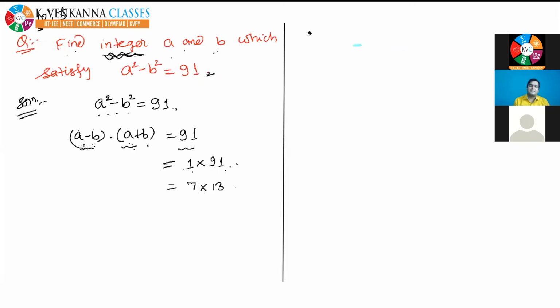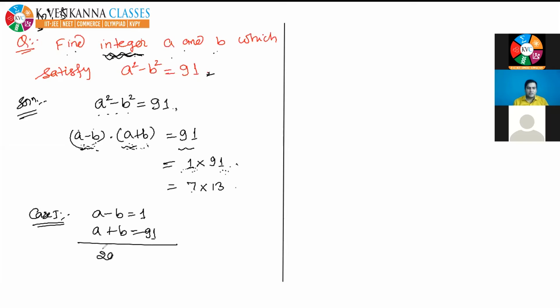Here, what I have done is, observe, I have written 1 on this side and 91 on this side, because I am assuming that a minus b is smaller and a plus b is larger. So the smaller number is written on the left side and the larger number on the right side. That's why I have written 1 into 91, 7 into 13. Now let's take case 1, 1 and 91. So compare: a minus b is equal to 1 and a plus b is equal to 91.